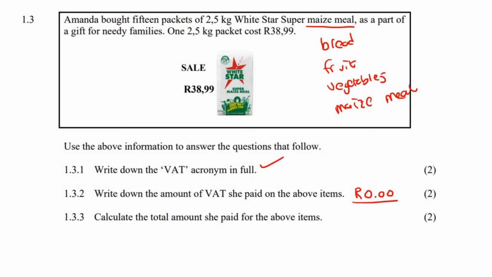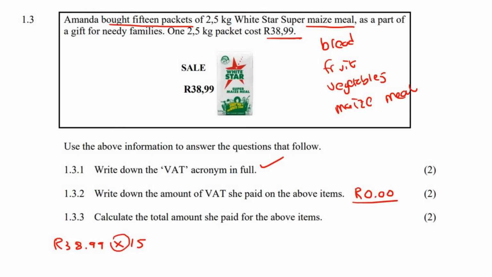Then this last one says, calculate the total amount that she paid for the above items. Well, she bought 15 packets, and each packet is that amount over there. So you're just going to say 38.99 multiplied by 15. You could also say 38.99 plus 38.99 plus 38.99 plus 38.99. How many times would you do that? 15 times.